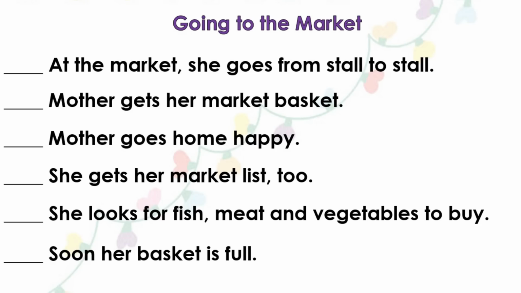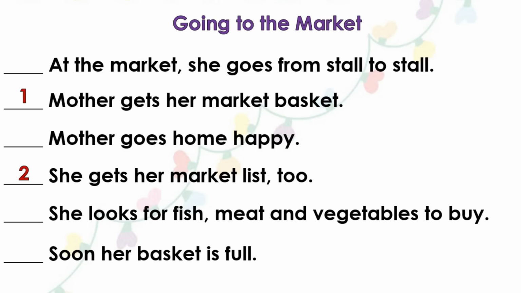Now, let's arrange or sequence the events to form a short story. First, let's find the sentence that tells what happened first. So the first thing that happened is, Mother gets her market basket. After Mother gets her market basket, the second thing that happened is, she gets her market list too.